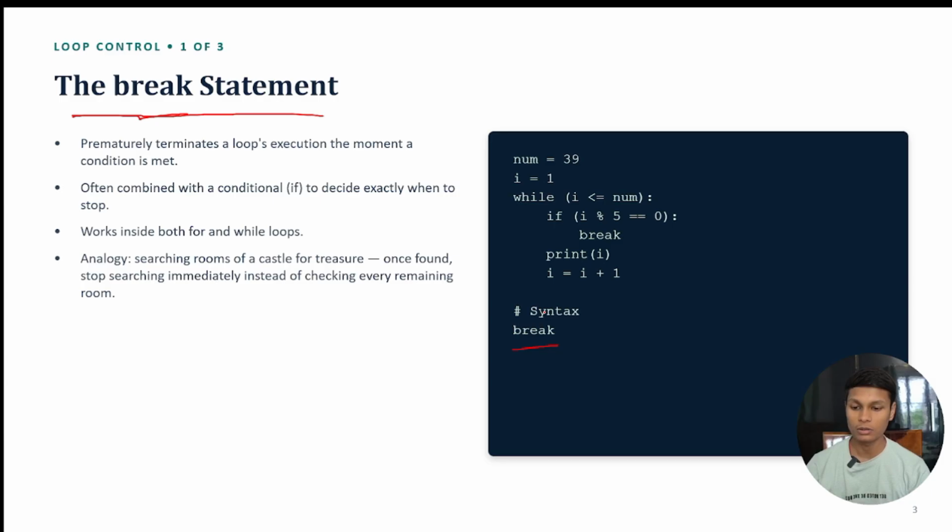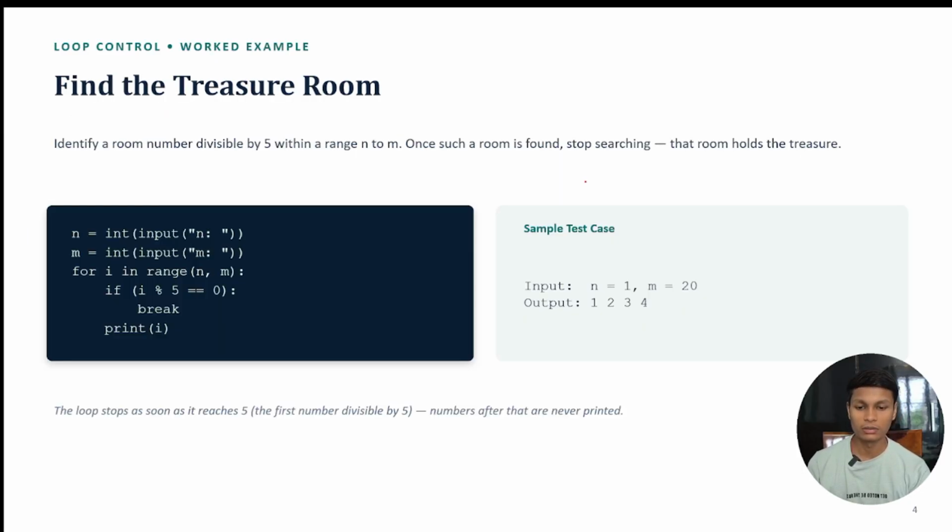It will not take too much time. At the time break is executed, it will leave the loop immediately. These are all the theory of break, how break works. Let's see a very small example so you can understand it more clearly.